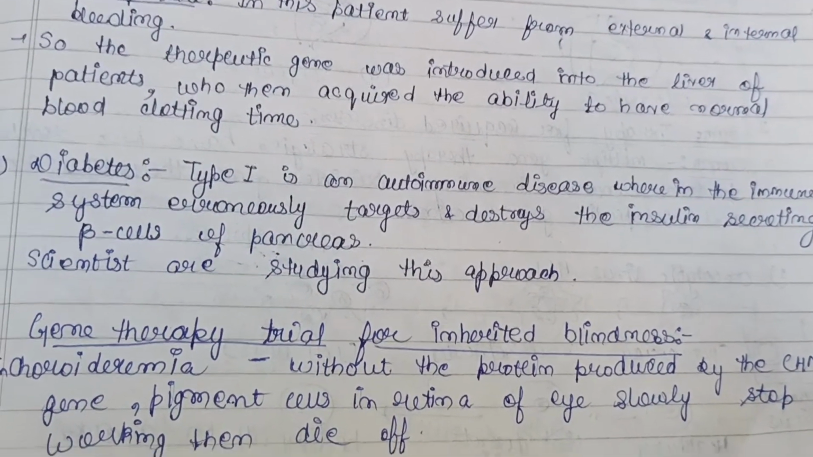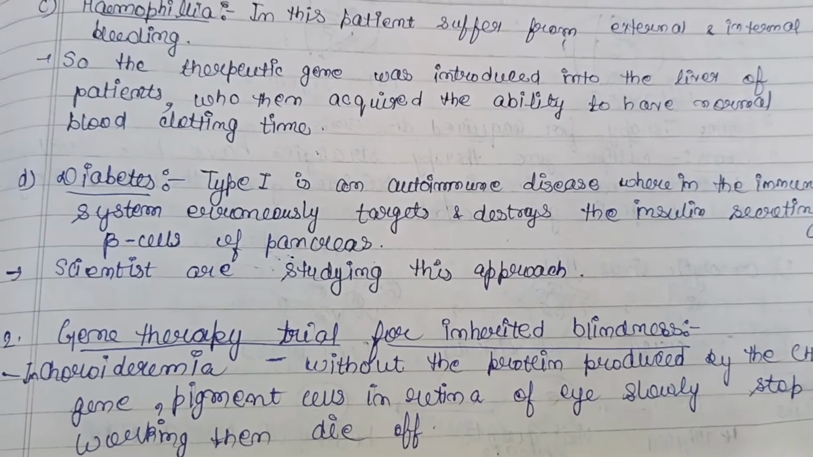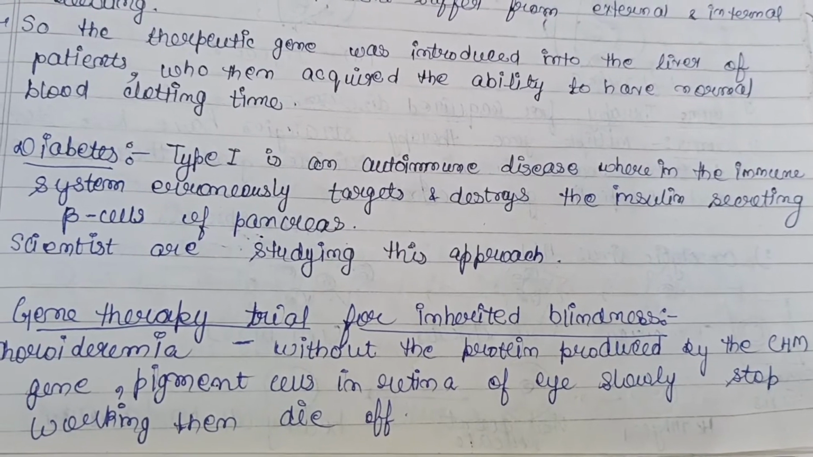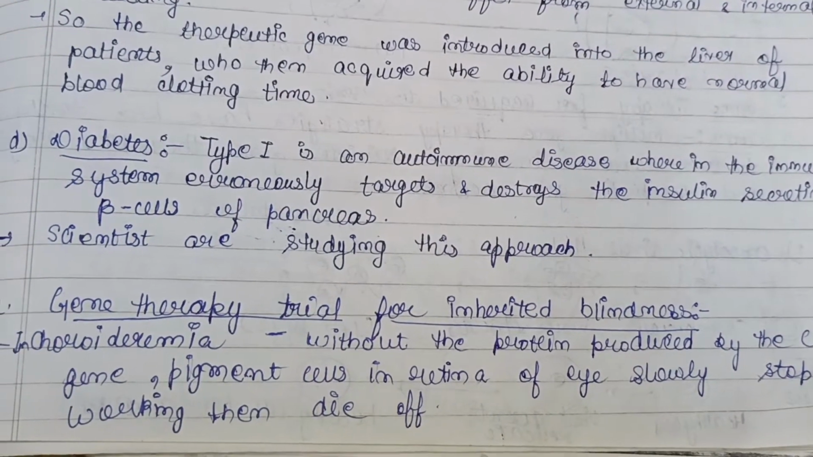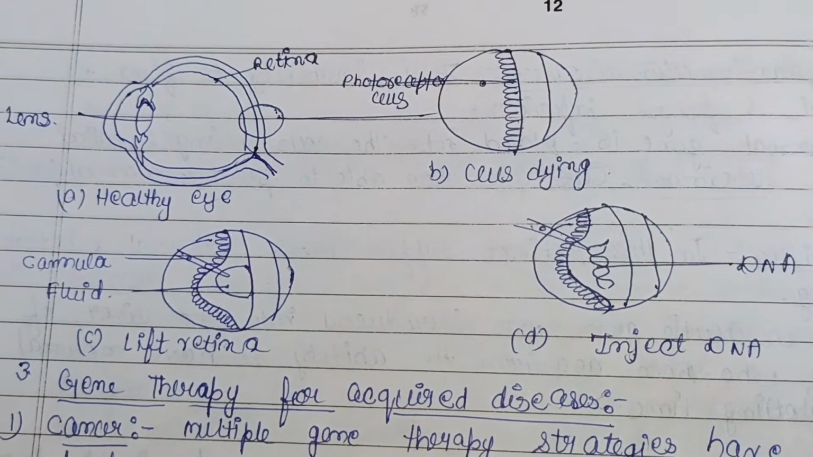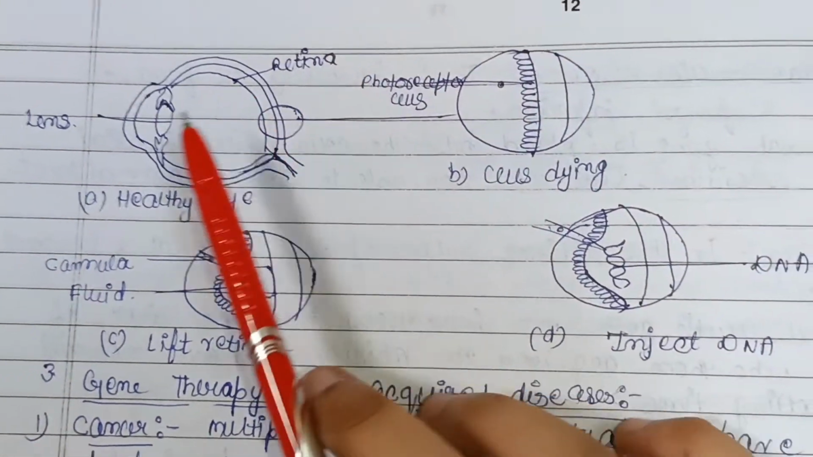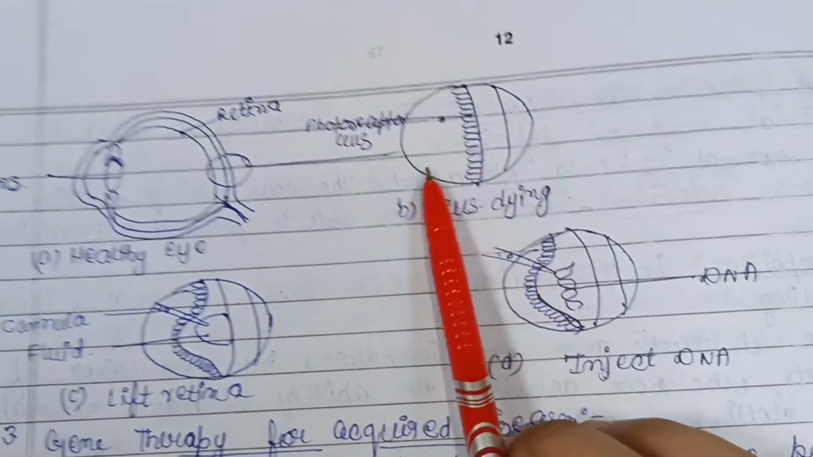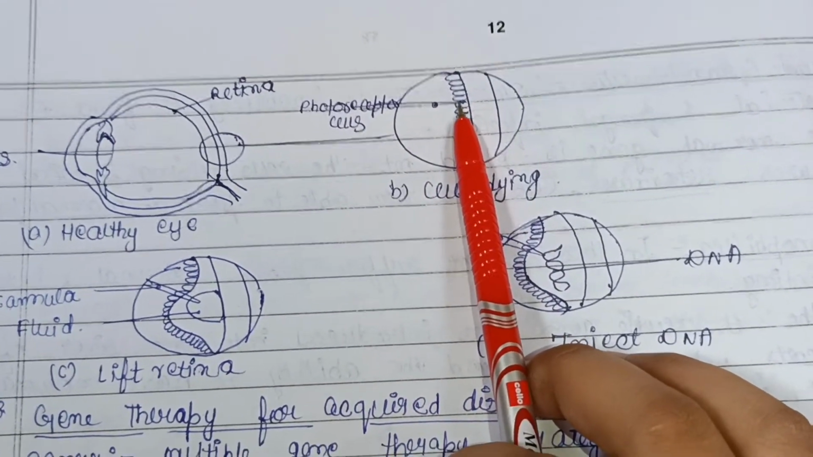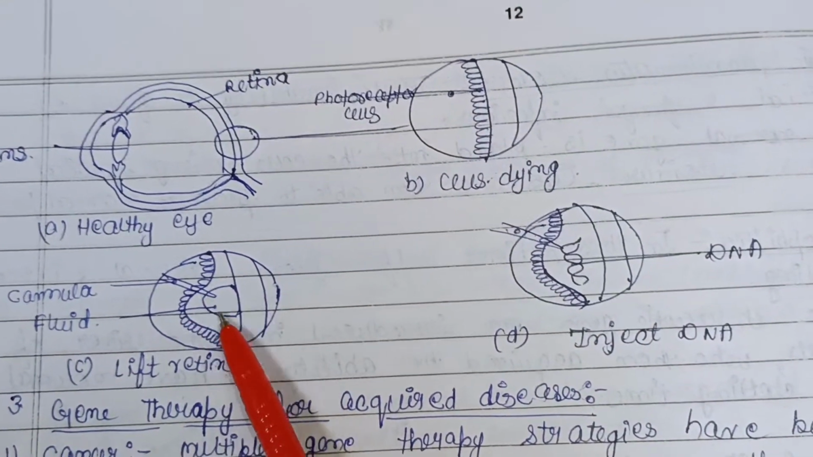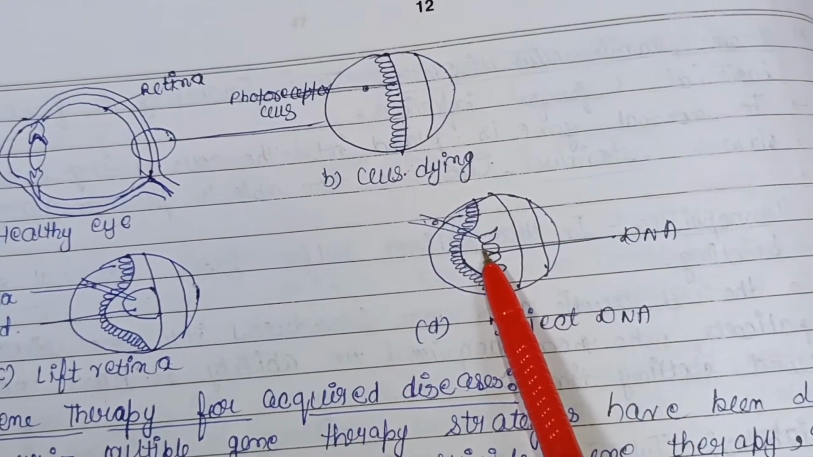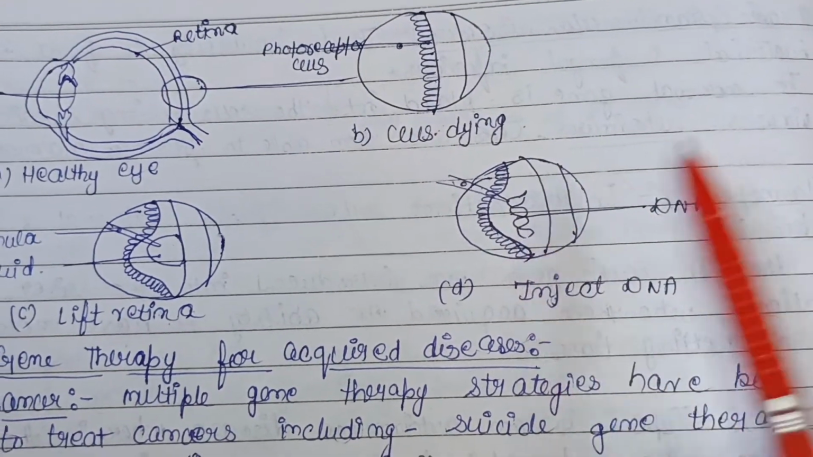Then gene therapy trial for inherited blindness in choroideremia, that is, without the protein produced by the CHM gene, pigment cells in the retina of the eye slowly stop working and they die off. So here what should be done in that disease, that is the retina, its lens, it is a healthy eye, then cells are dying here, photoreceptor cells are present, then lift the retina, that is, we have to lift the retina. Okay, inject the DNA. So here DNA is injected to treat that particular disease.